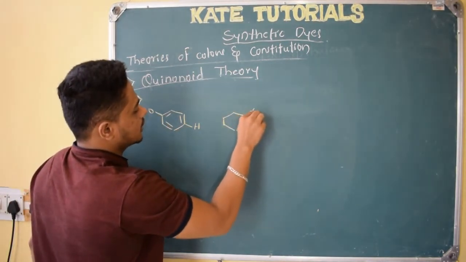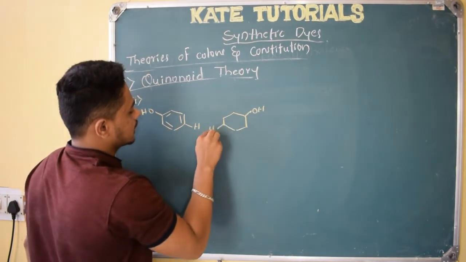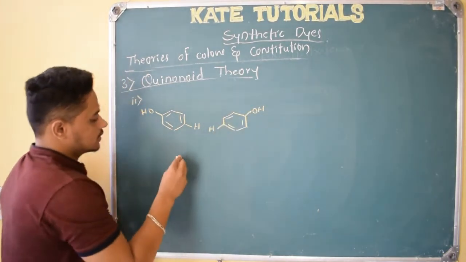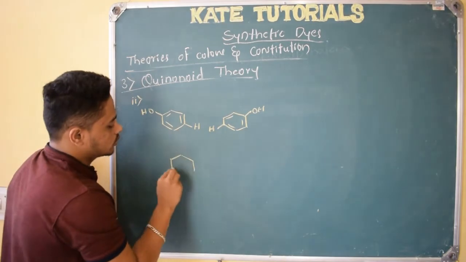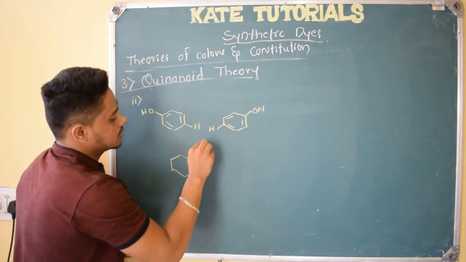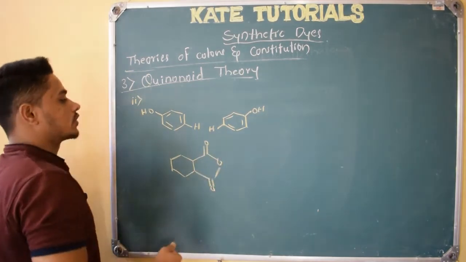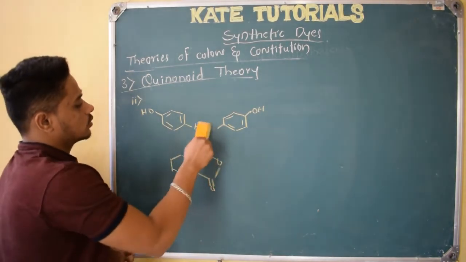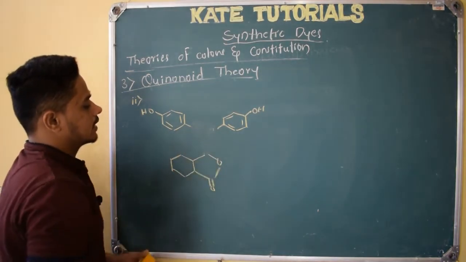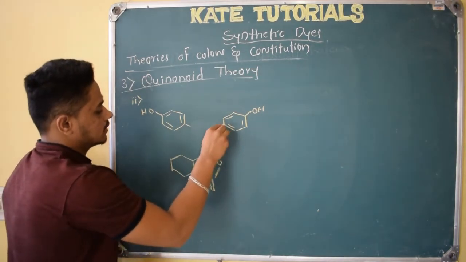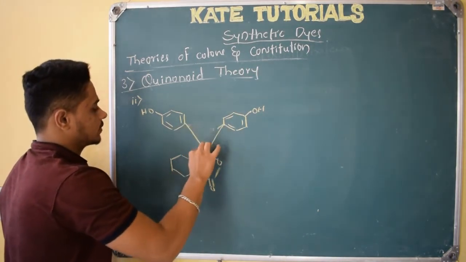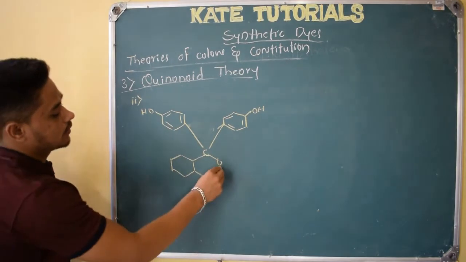So phenol here, and this one hydrogen here. Below, I have told you to take this phthalic anhydride. If I do the reaction in H2SO4, all this goes as a water molecule, and here this carbon is attached to this bond now, right? So this is the structure of phenolphthalein.